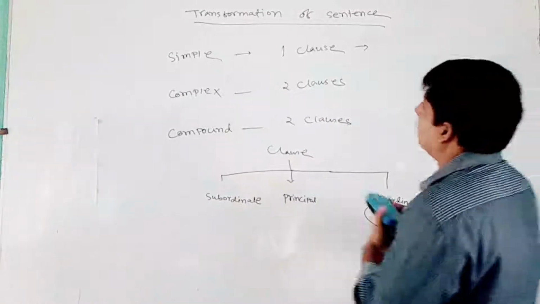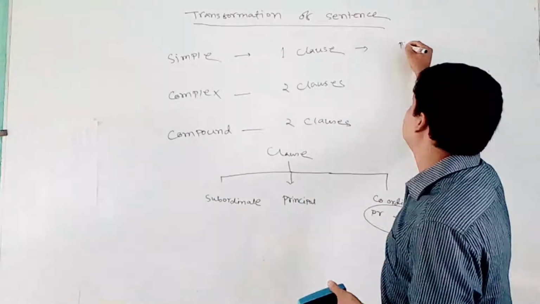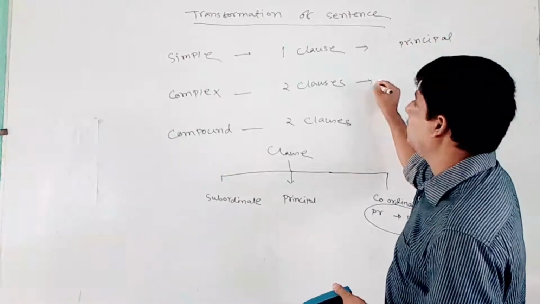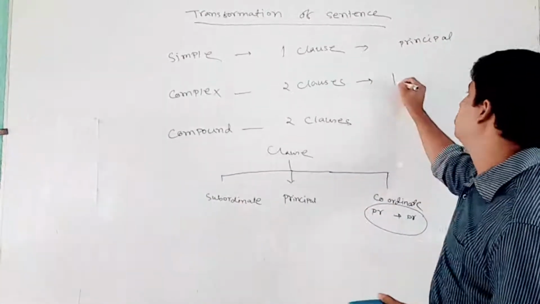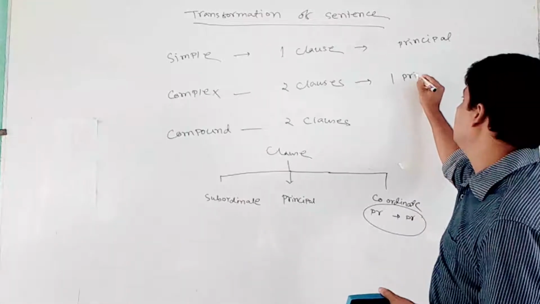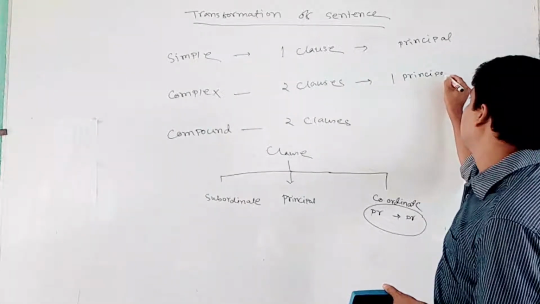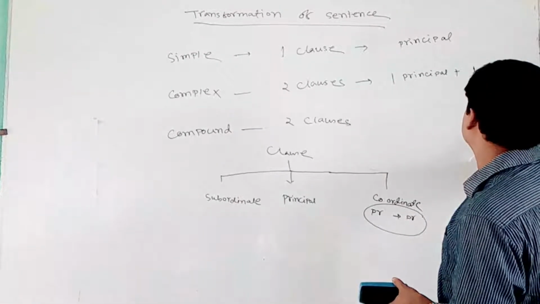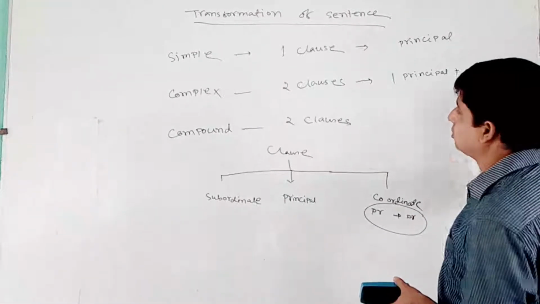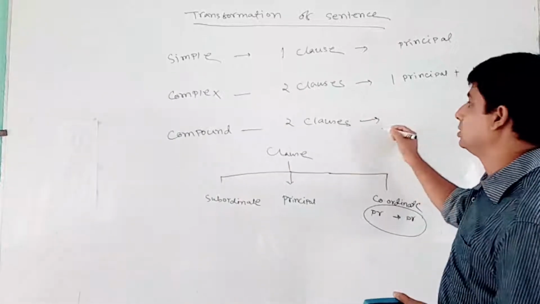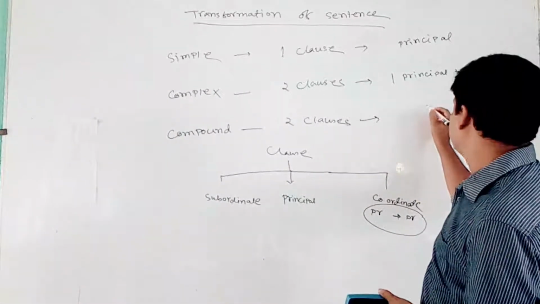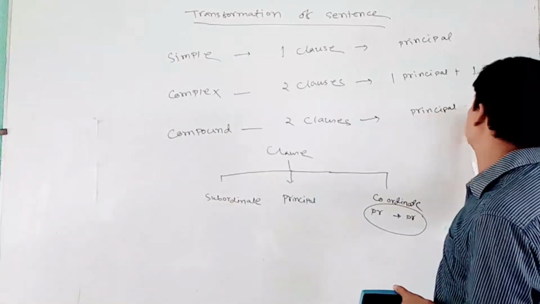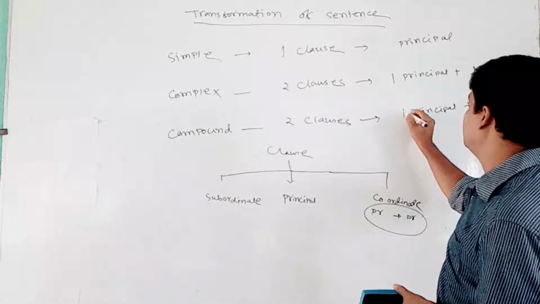So here there must be one principal clause. In complex sentences, one principal plus one subordinate clause. And in compound sentences, one principal plus one principal.